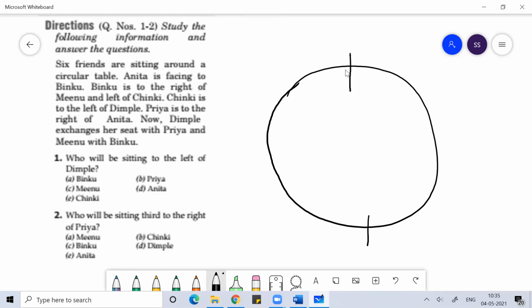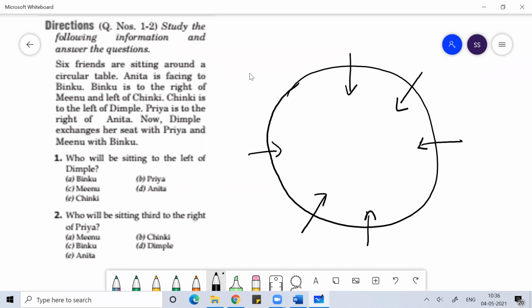Suppose 6 friends are there, 1, 2, 3, 4, 5, 6, sitting around a circular table. If nothing is given, then when you're sitting in a circle, you may sit either facing the center or facing outward. If that is not given, always take it as facing the center only.